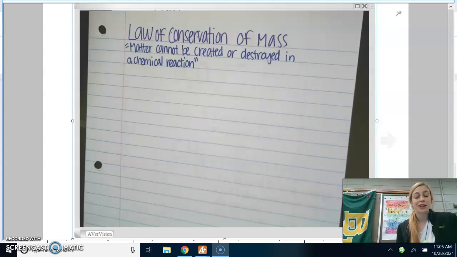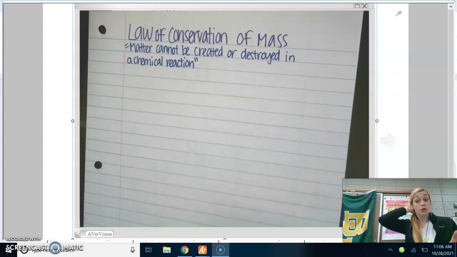Today we're talking about the law of conservation of mass. This law says that matter cannot be created or destroyed in a chemical reaction. So that means that the amount of atoms that we begin with in our chemical reaction is the same as the amount of atoms we end with, or the amount of mass we begin with is the same as the amount of mass that we end with.